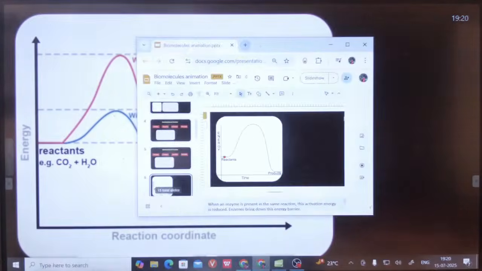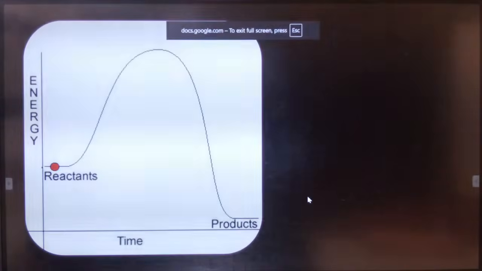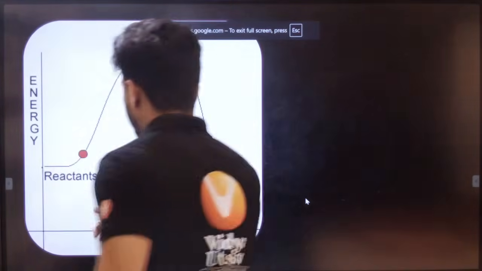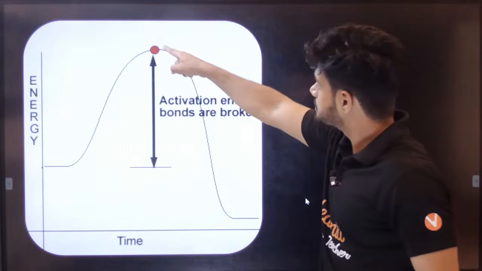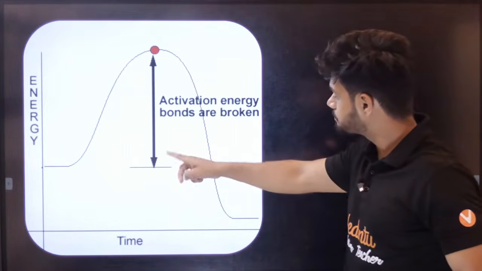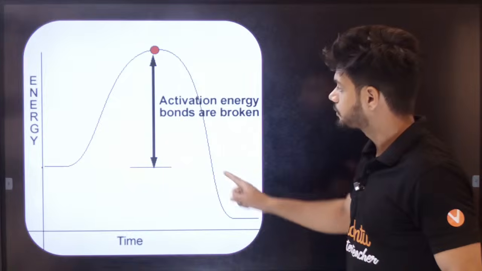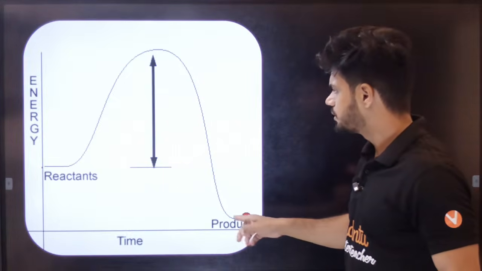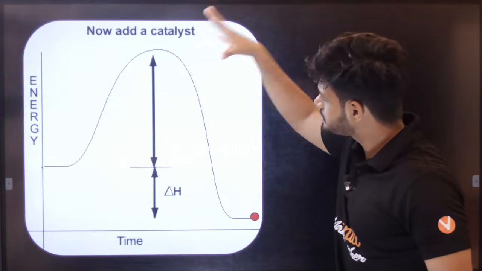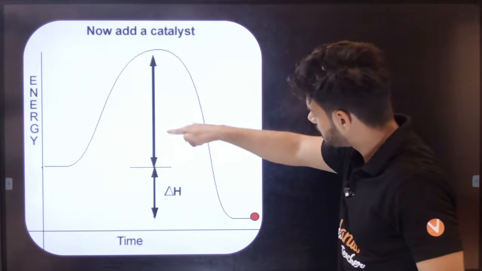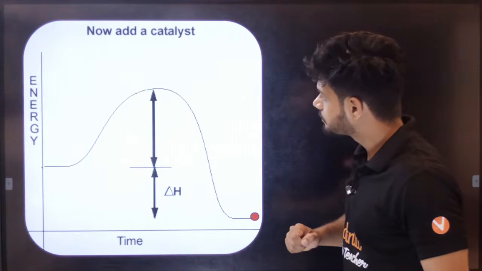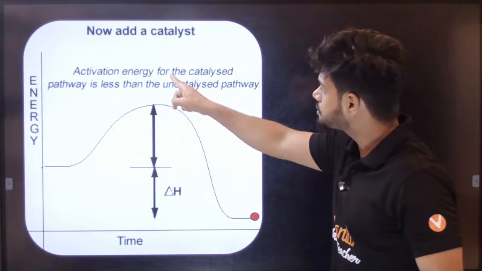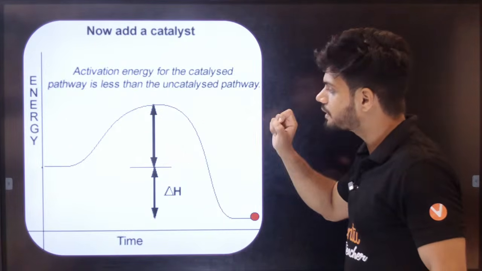Students, see here. Reactant, transition state, activation energy, product. Very high activation energy takes a lot of time. Now you add a catalyst. This gets reduced right now. The activation energy for the catalyzed pathway is less than the uncatalyzed pathway.